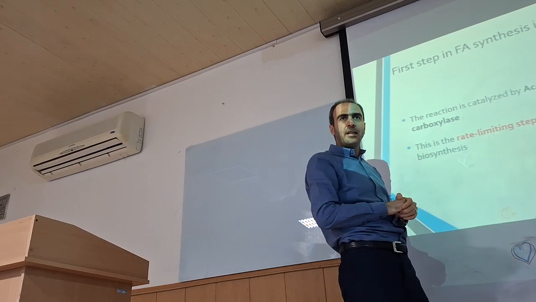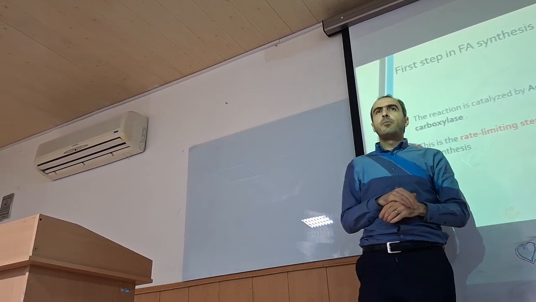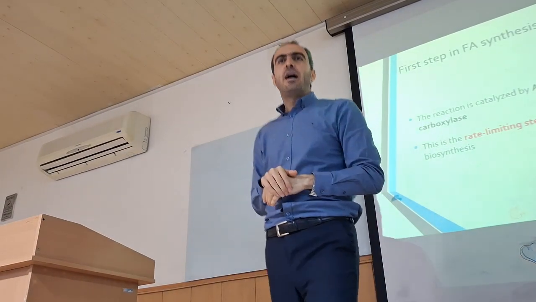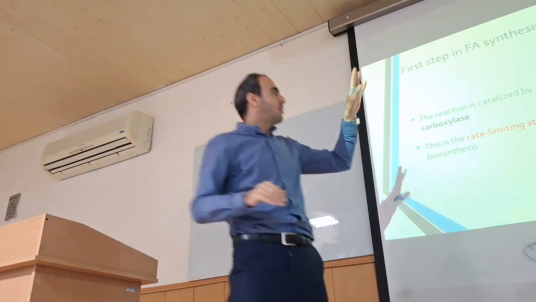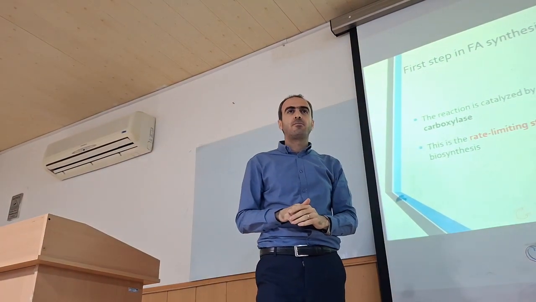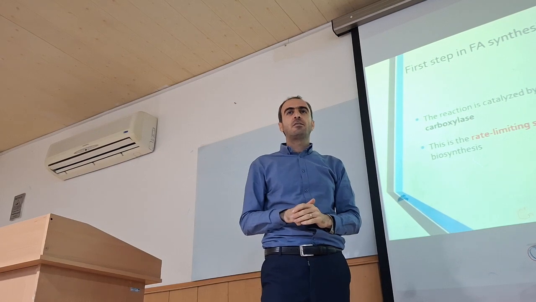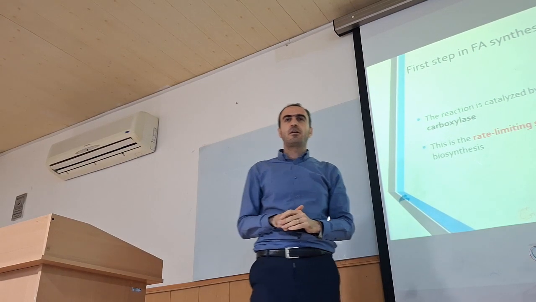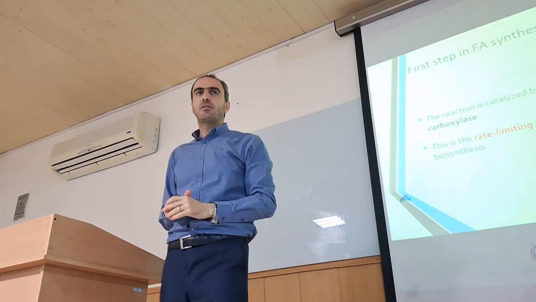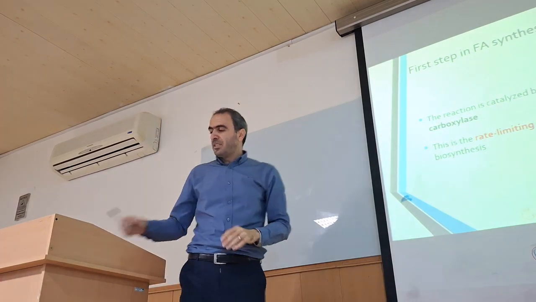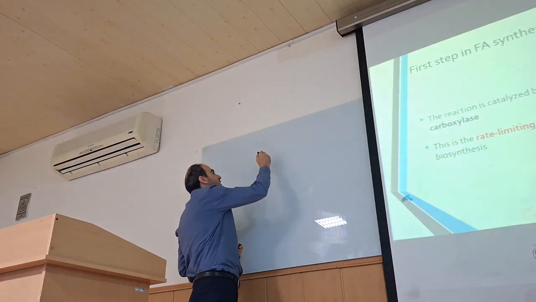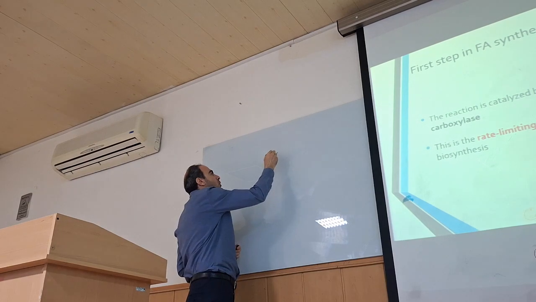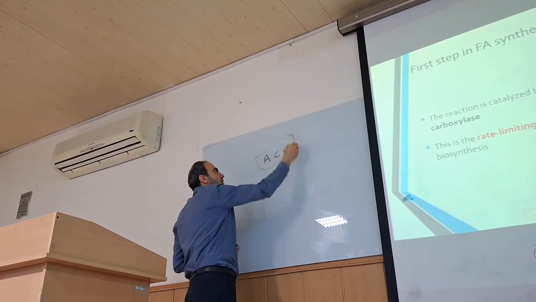How can we regulate that? What do you think about the role of insulin and glucagon on the activity of this enzyme? Does insulin increase or decrease the activation of acetyl-CoA carboxylase? Increase the rate. Its other name is ACC, acetyl-CoA carboxylase.